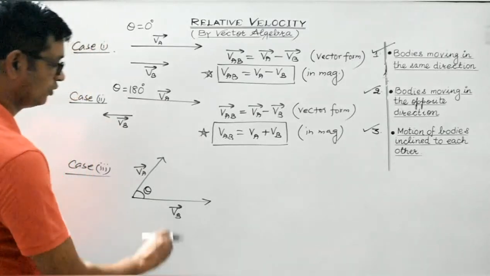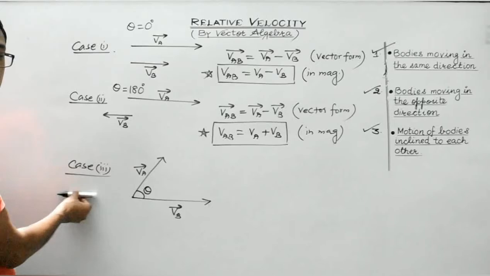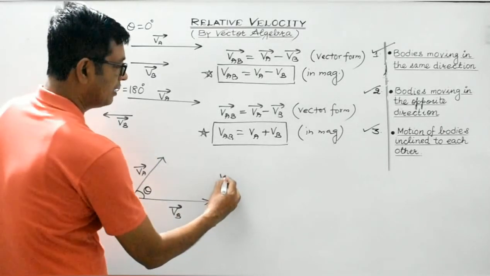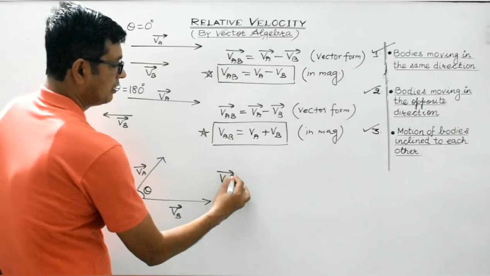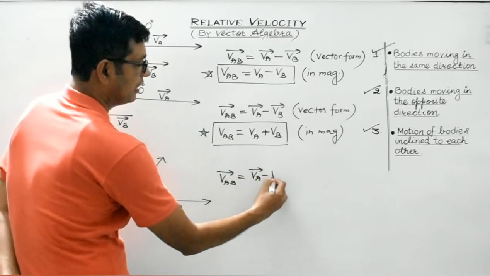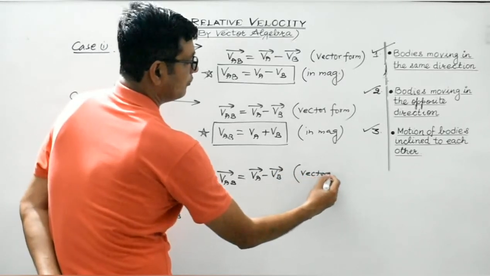Then as I have told you, the body B is to be brought at rest, so minus VB vector is to be superimposed over here. So the relative velocity of A with respect to B in the vector form, again, it is proved in the article to be given by the same VA vector minus VB vector. This is in the vector form.